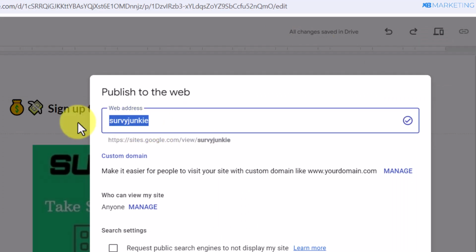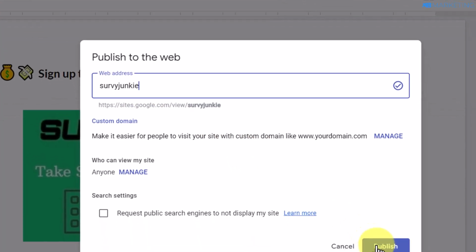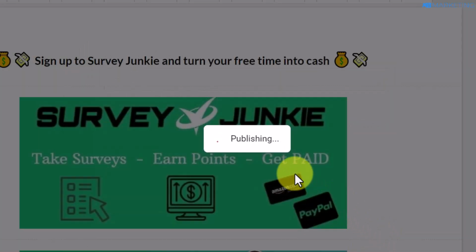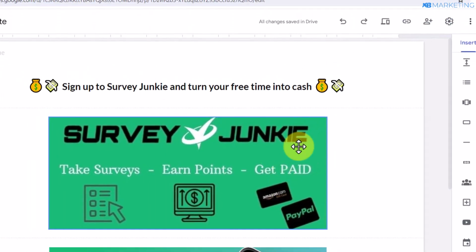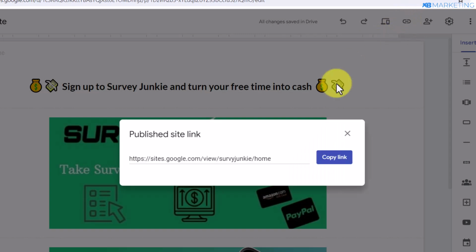So you want to then type in keywords that resonate with what you are promoting. And once you type this, you want to click on publish. This is all you need to do to create a very simple converting landing page. And once you're done, you want to then click on this icon and you'll be able to copy your landing page link.